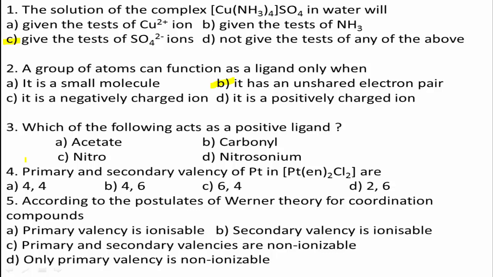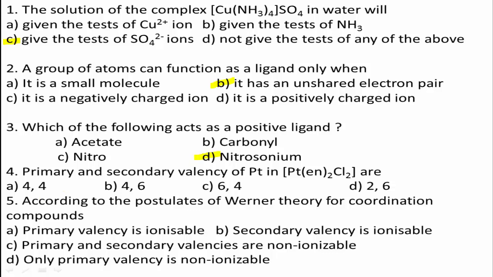CO, carbonyl, is one of the neutral ligands. And NO2-, nitro, is also a negatively charged ligand. Therefore, among these the positive ligand is nitrosonium ligand. Option D is the right answer.